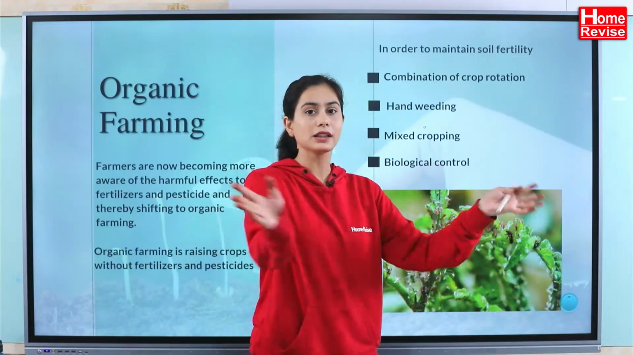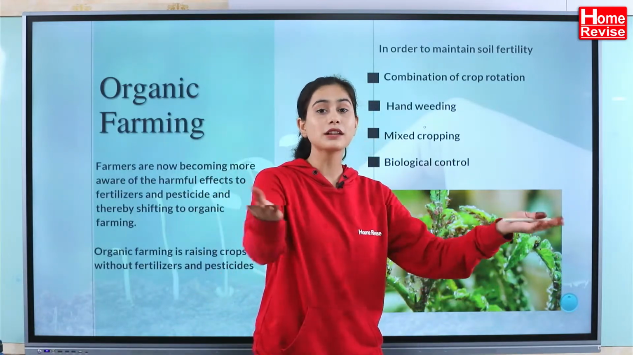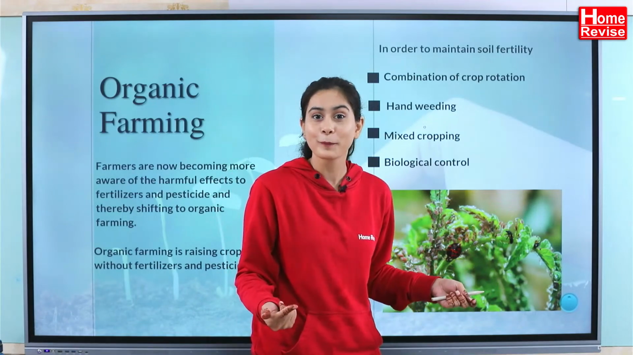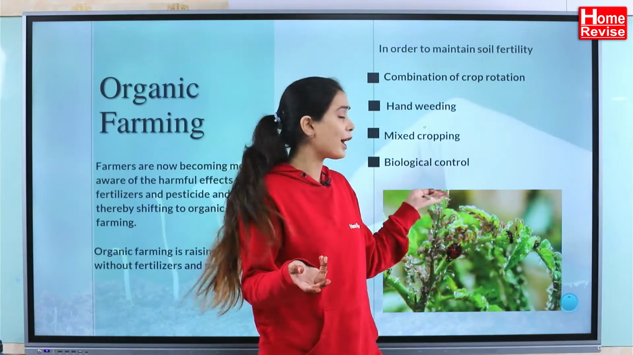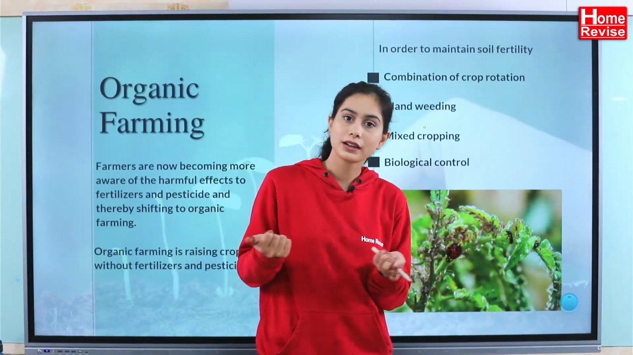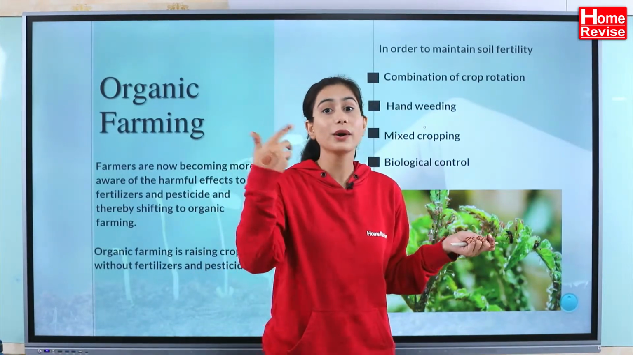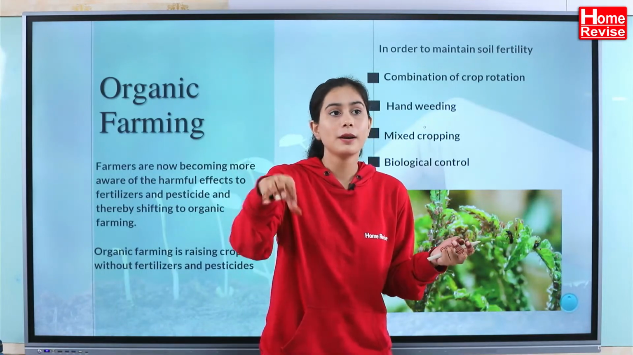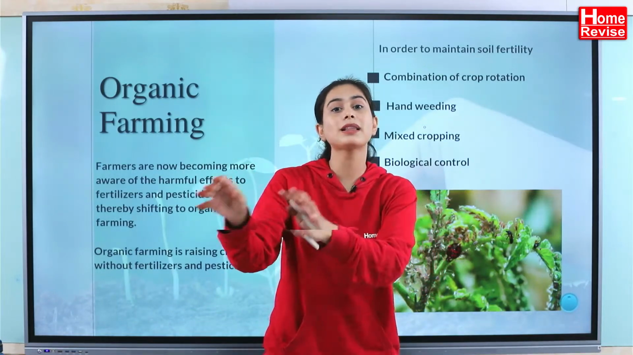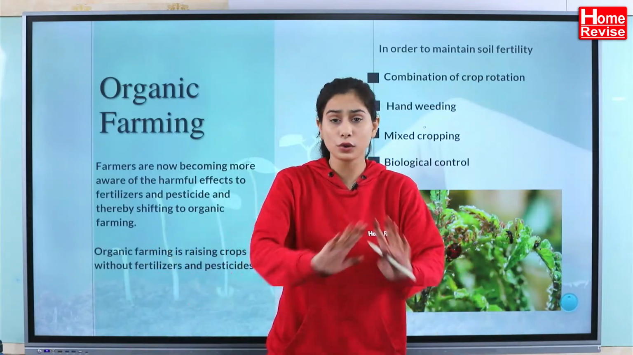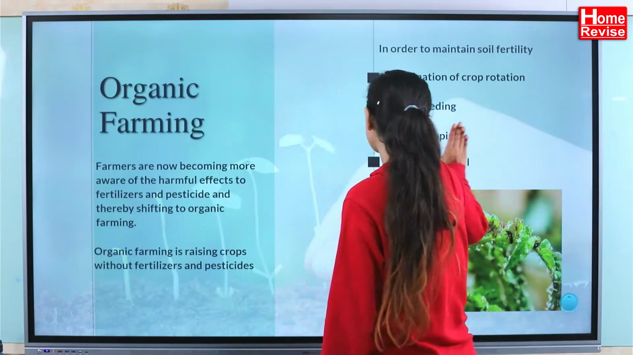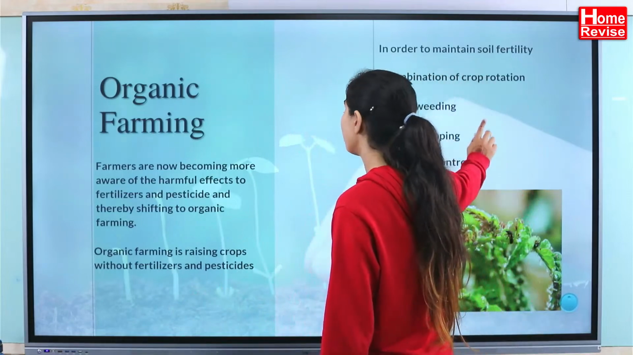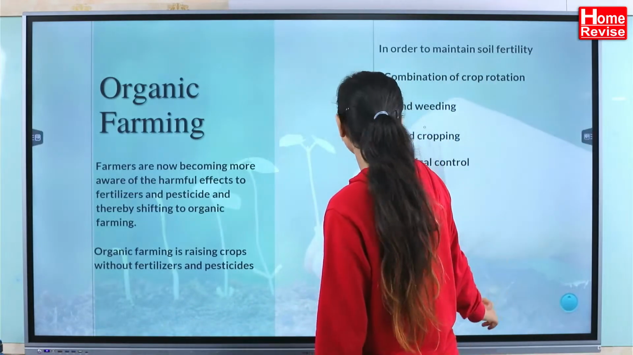I can throw some beetles in the field. I can allow the beetles to grow in the field which are not harming my crops, and then they are going to eat this insect. This is nothing but your biological control, right? Biologically you are controlling, that means you are putting some predators there which are going to eat up that insect or whatever you don't want to grow. That is called your biological control. Instead of using pesticides, you can switch to this.